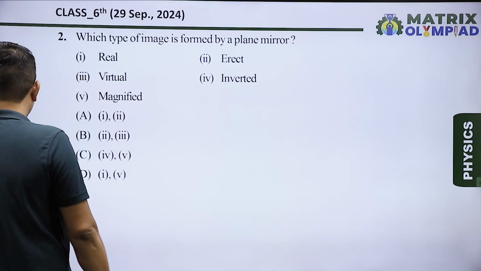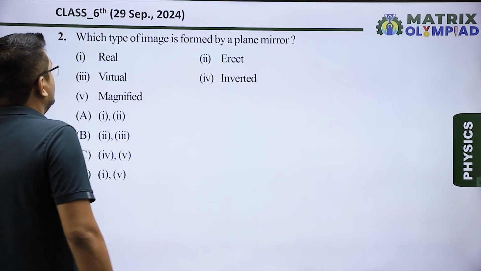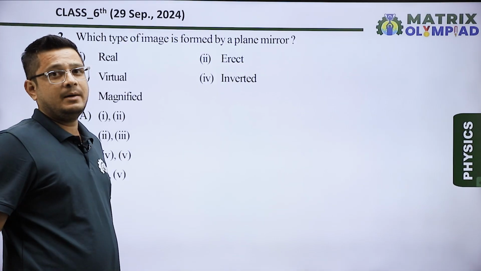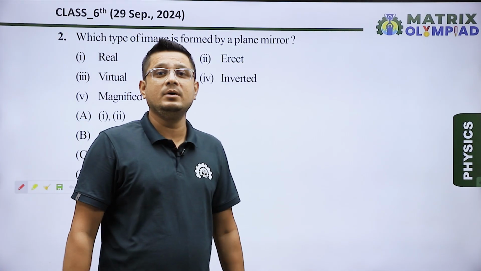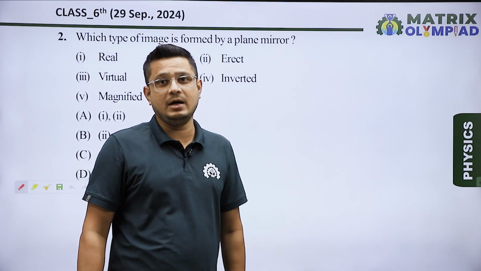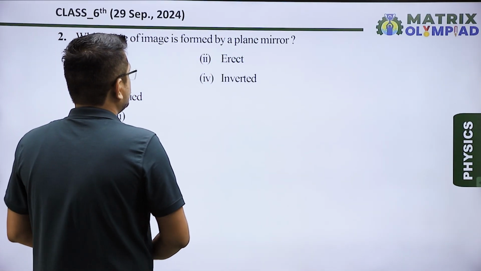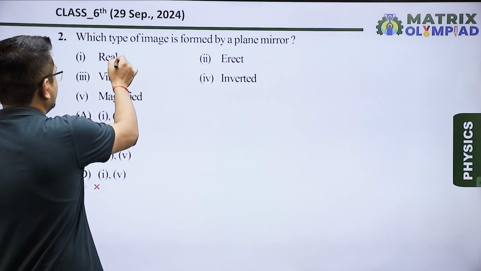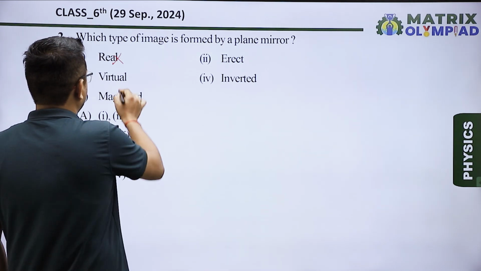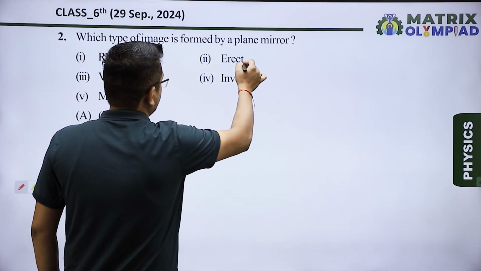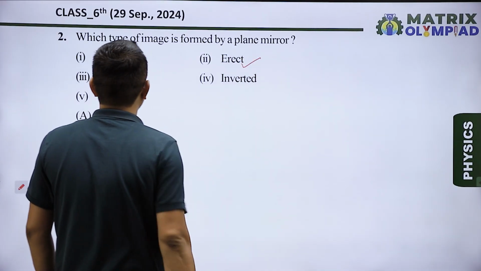Next question, question number 2. Which type of image is formed by a plane mirror? We know that a plane mirror always forms a virtual image which is erect in nature. So the image formed by a plane mirror is not real. It is always virtual. So virtual is correct. Erect, all the virtual images are always erect. So this is also true.